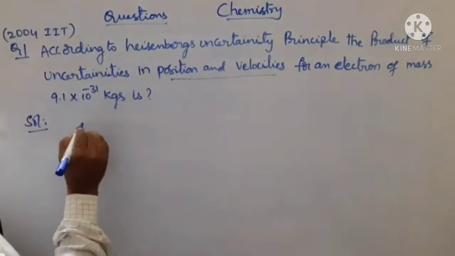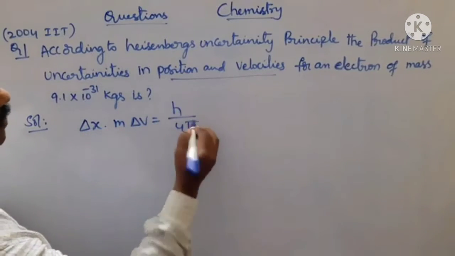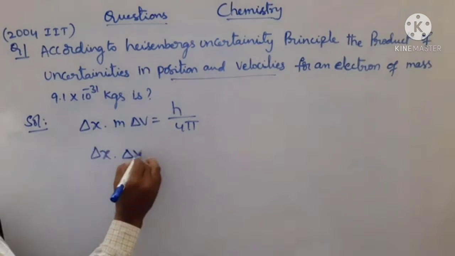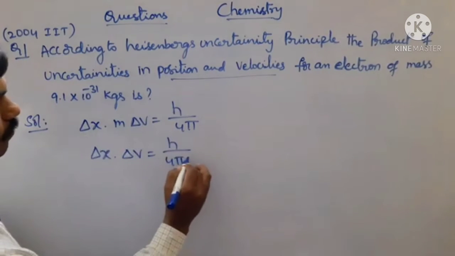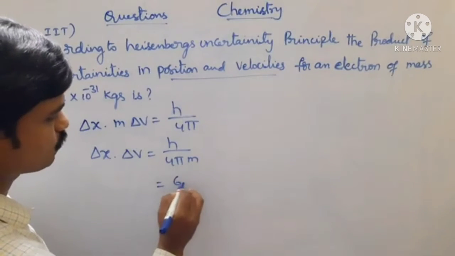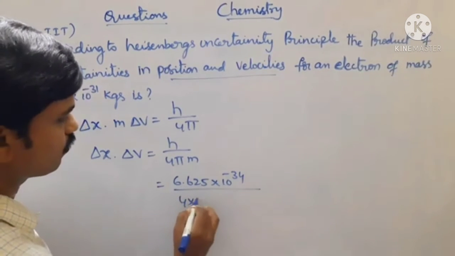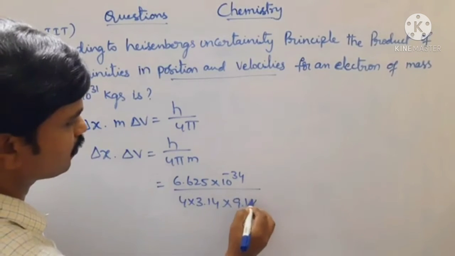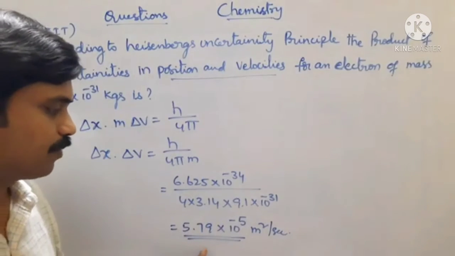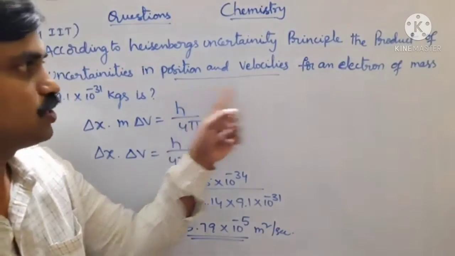We know, according to the Heisenberg uncertainty principle, delta x into m delta v is equal to h by 4 pi. So the product of position and velocity, delta x into delta v, is equal to h by 4 pi m. Substitute the values. The Planck constant h value is 6.625 into 10 power minus 34 joule seconds by 4 into 3.14 into the mass of the electron 9.1 into 10 power minus 31 kgs. After solving all these values, we will get 5.79 into 10 power minus 5 meter square per second. So this is the product of position and velocity.